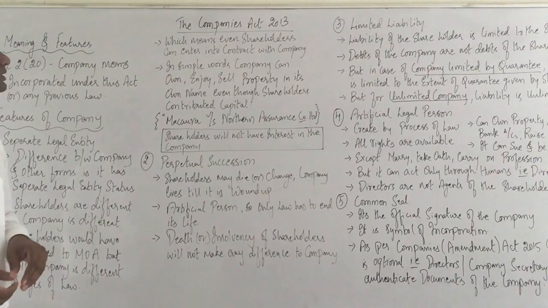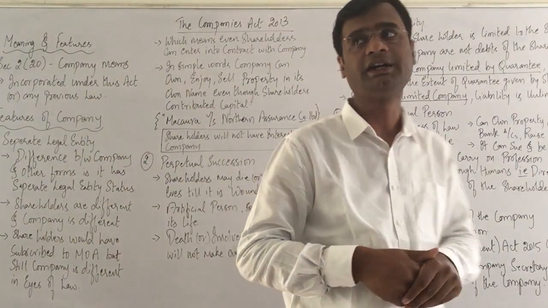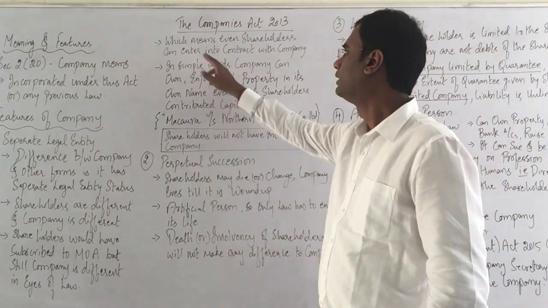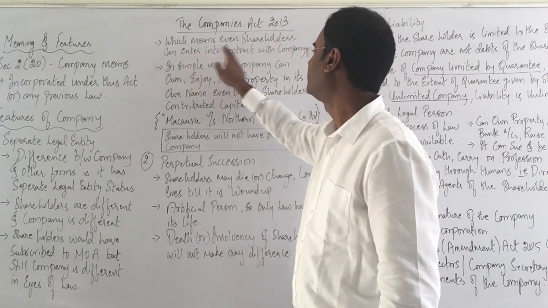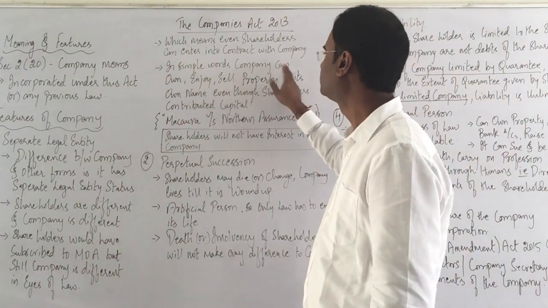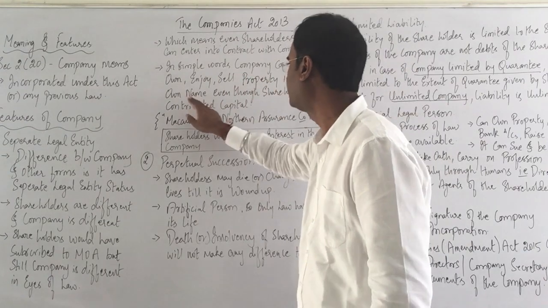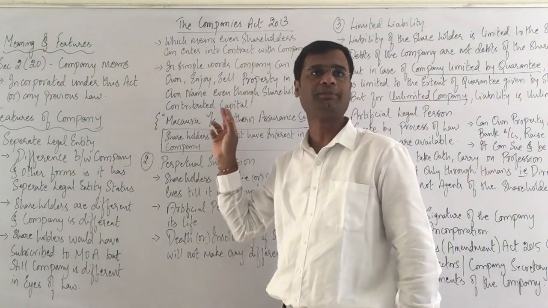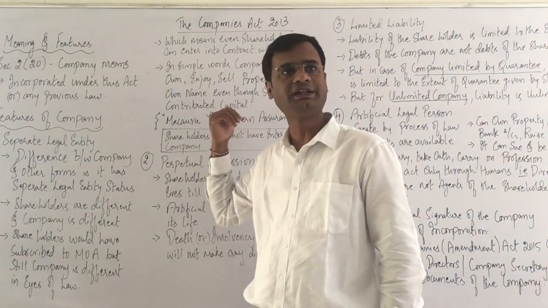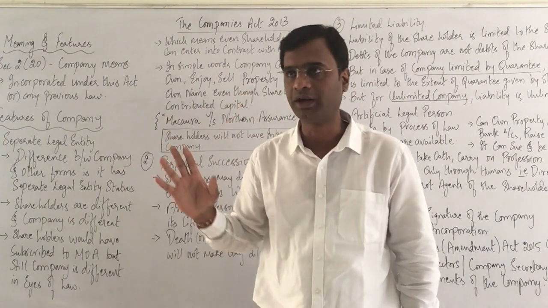Now we move on to the continuation of it. Under separate legal entity, we have a few more things, which although I have covered, it means even a shareholder can enter into a contract with the company. This is exactly what I told you. Further, in simple words, company can own, enjoy, sell property in its own name, even though the shareholders contributed the capital. This is also covered as points. I've written it for the purpose of exams. If you present it this way with a little more elaborate explanation, marks will be assured, not to worry about it.